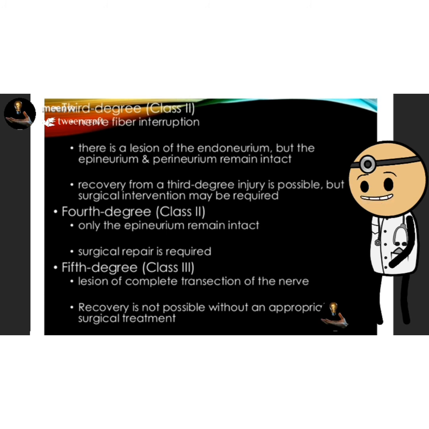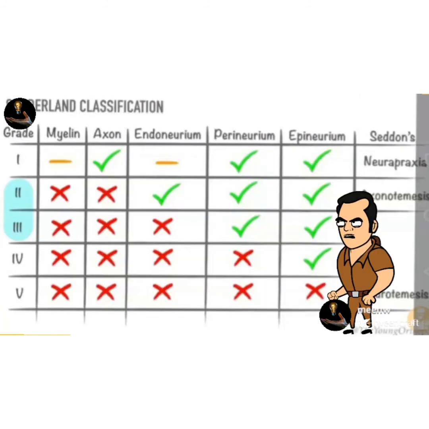Now coming to the 4th degree, in the 4th degree classification, only the epineurium remains intact. Surgical repair is required for the 4th degree. And in the 5th degree, there is a complete transection of the nerve. So, recovery is not possible without appropriate surgical treatment. This is a simplified table for the Sunderland classification. According to the Sunderland classification, nerve injury is divided into 5 grades.